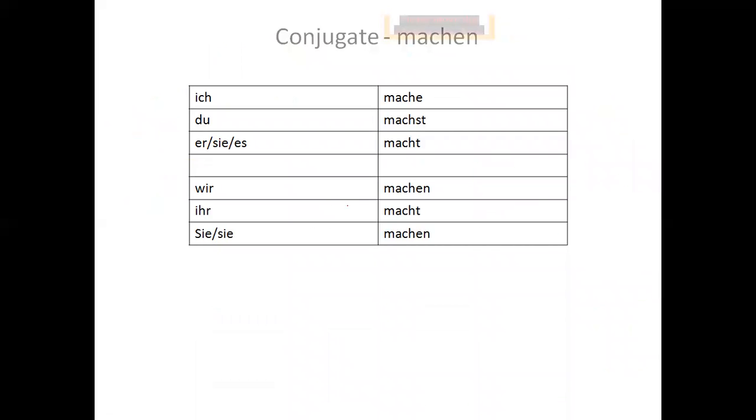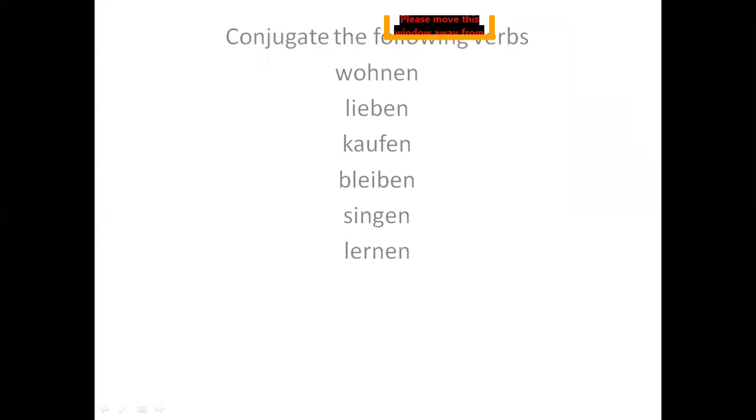Another set of verbs I have given for you. You can just note it down and ask if you have any doubt, right? Now what you need to do is conjugate the verbs wohnen, leben, kaufen, bleiben, singen and lernen.